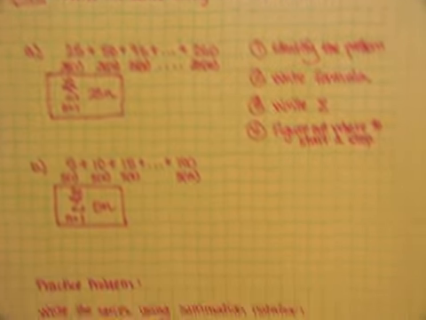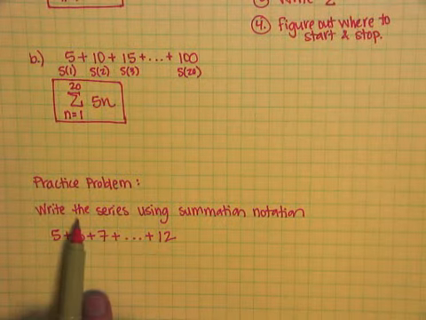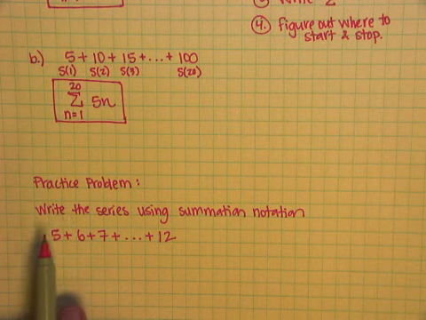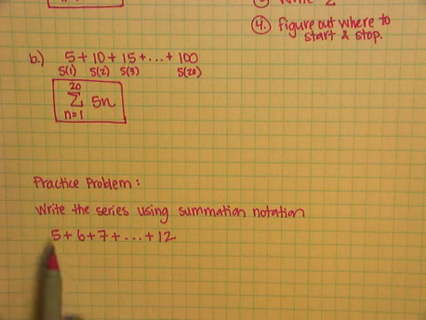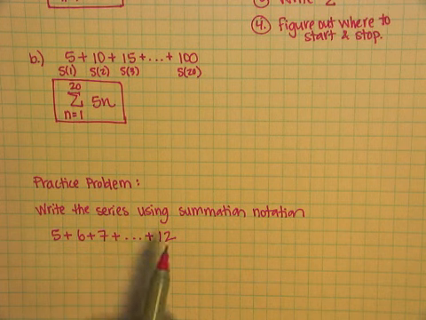Okay. On your own, guys, tonight, would you please do this practice problem? We're going to check it off tomorrow in class. So you're going to do the same thing I was doing above. You're going to write this series using summation notation for 5 plus 6 plus 7, dot, dot, dot, all the way up to 12.